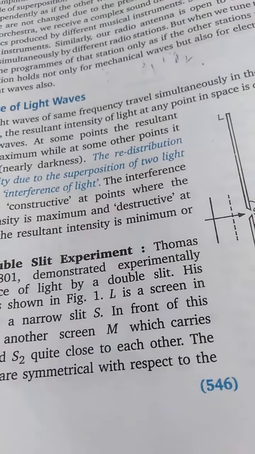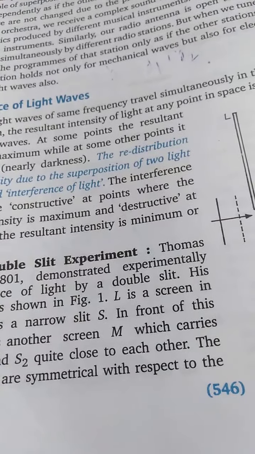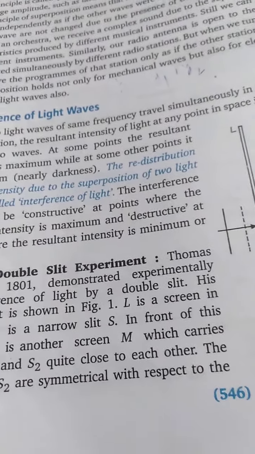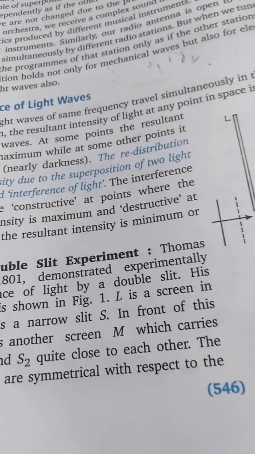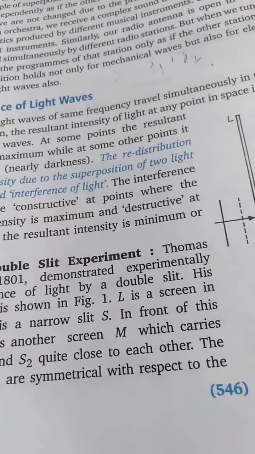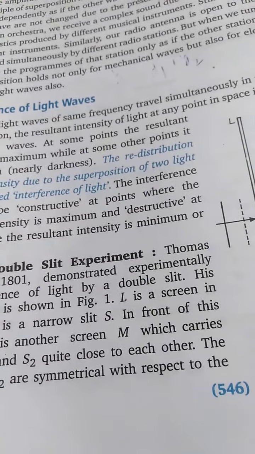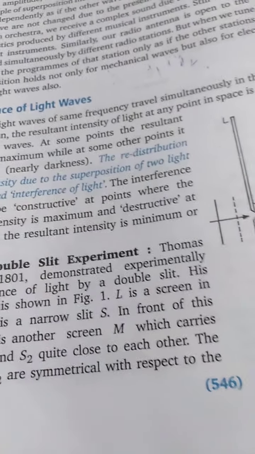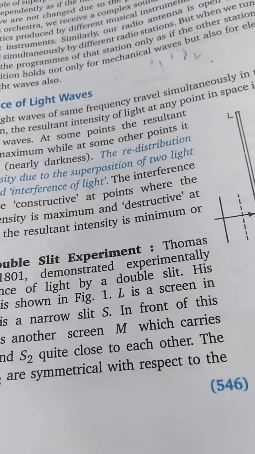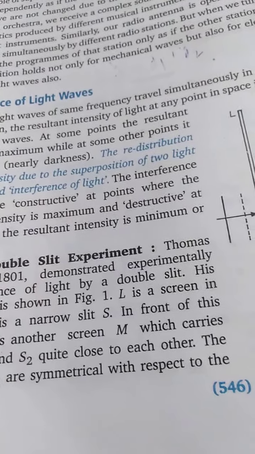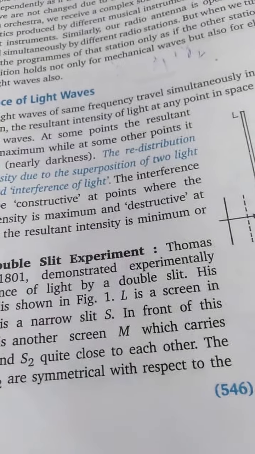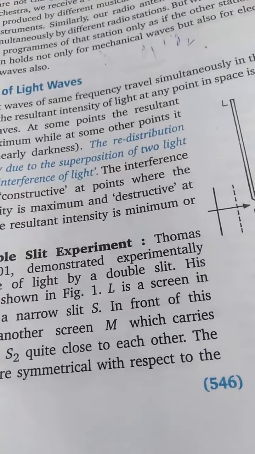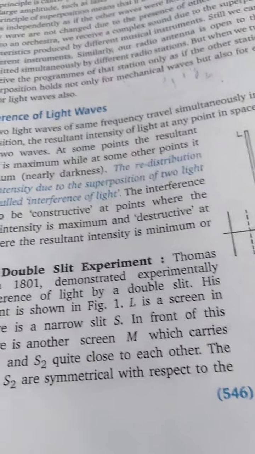If due to superposition we are getting a bright spot, that is the case of constructive interference. Otherwise, if at the point of superposition the intensity becomes zero or almost nil, we will say this is the case of destructive interference.